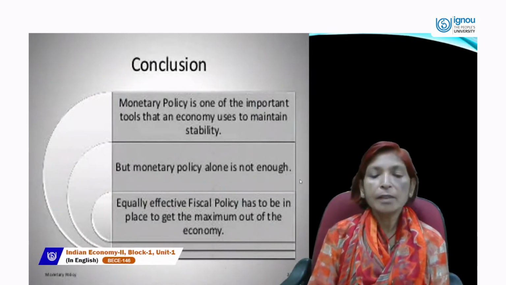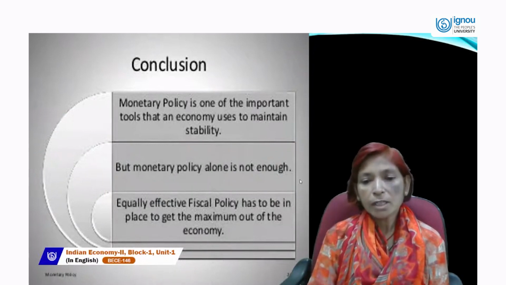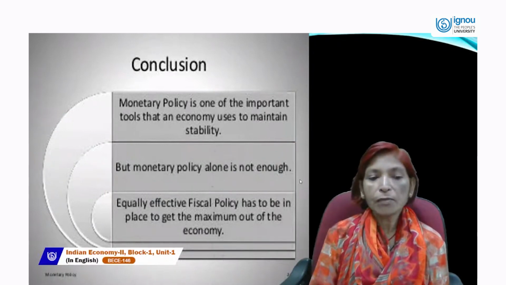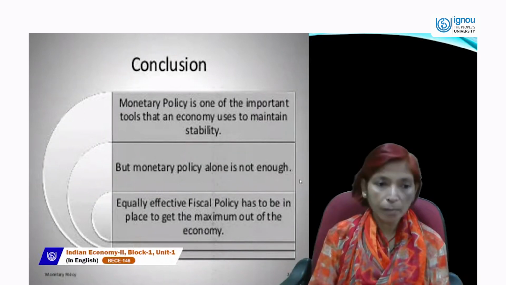Equally effective is fiscal policy, which we should also follow or use, to get the maximum out of the output of the economy.